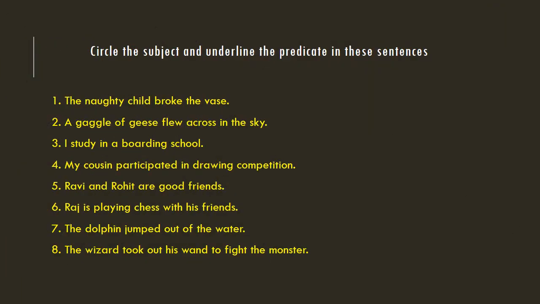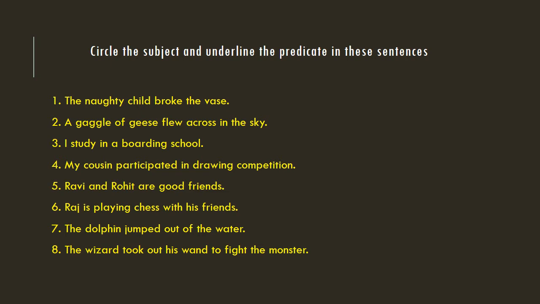Now, circle the subject and underline the predicate in these sentences. Question number 1. The naughty child broke the vase. Question 2. The gaggle of geese flew across in the sky. Question 3. I study in a boarding school. Question 4. My cousin participated in drawing competition.